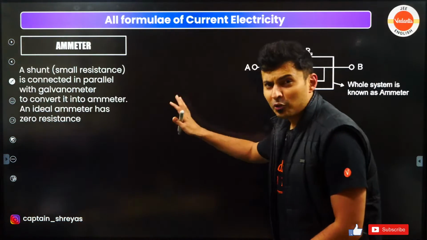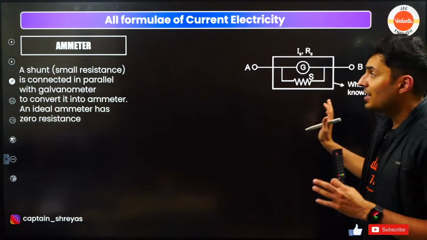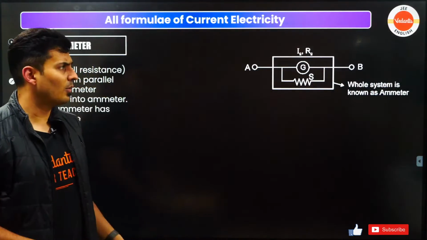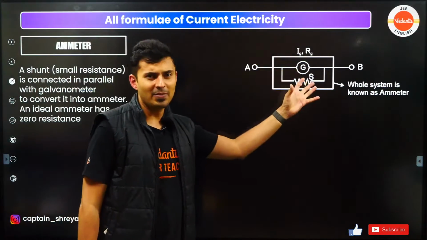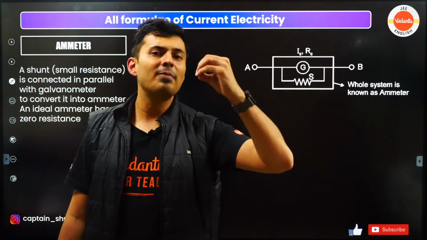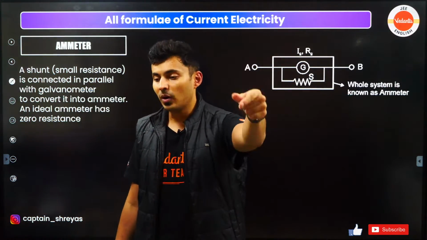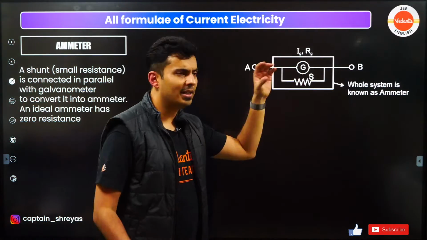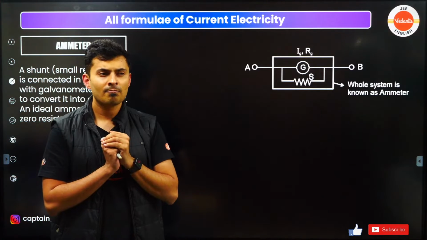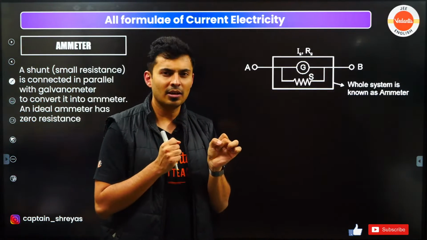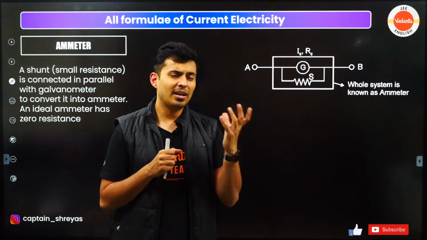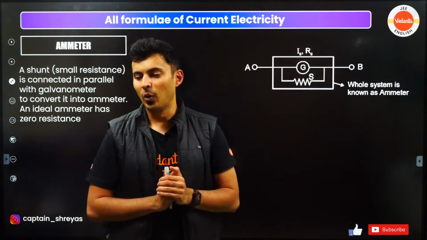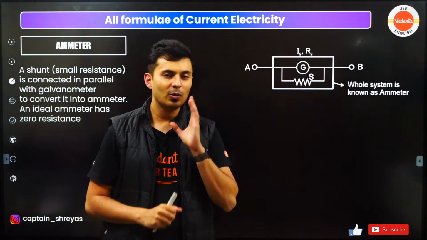So now for ammeter and then voltmeter and then potentiometer. I have conducted a beautiful class only on these devices because they require a lot of detail. But few things which I would like to ask you. When you have an ammeter, is the resistance of the ammeter very high or very low? I want to conduct a rapid fire with you guys. Is resistance of an ammeter very large or very low? Ammeter is usually connected in series, na? It's connected in series. So if you have a very large resistance, it will block the current. Obviously, it will have very low resistance.